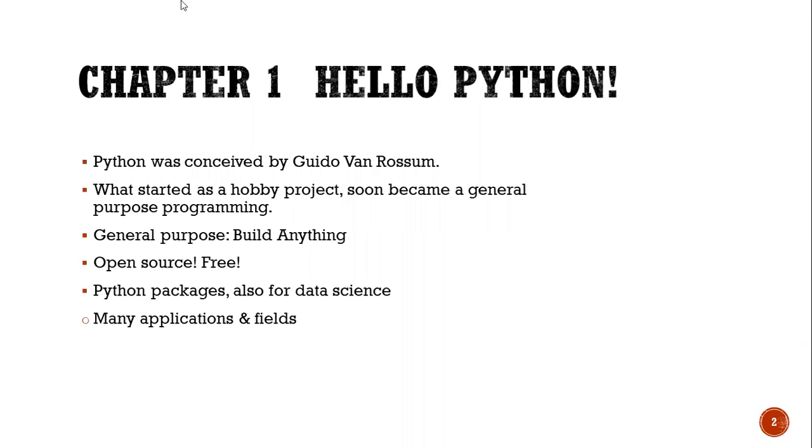Chapter 1 is Hello Python. Python was conceived by Guido van Rossum as a hobby project at Stanford. It soon became a general purpose programming language. General purpose means you can build anything. It is open source and free. Python has packages for data science and many other applications and fields.